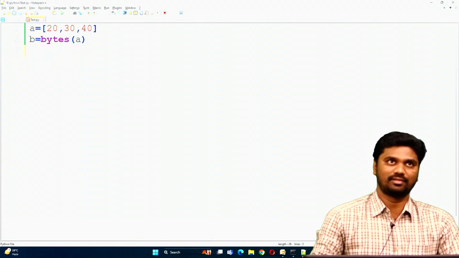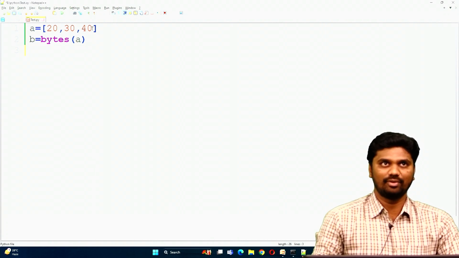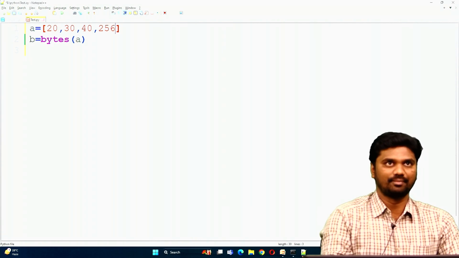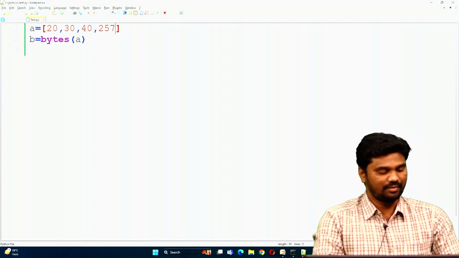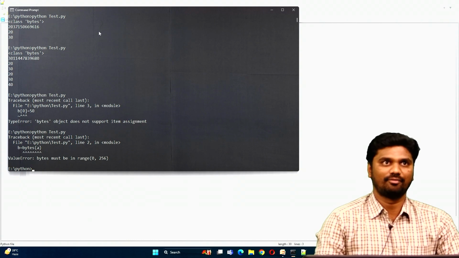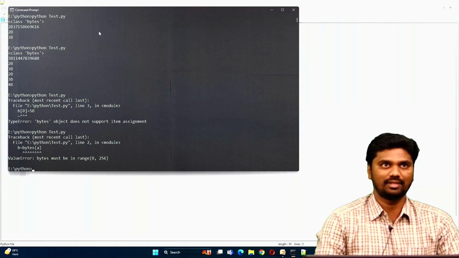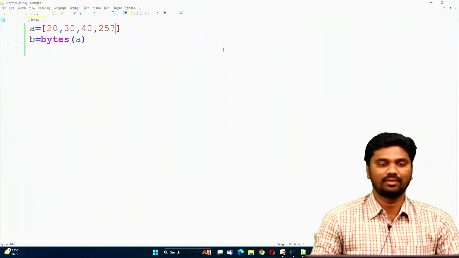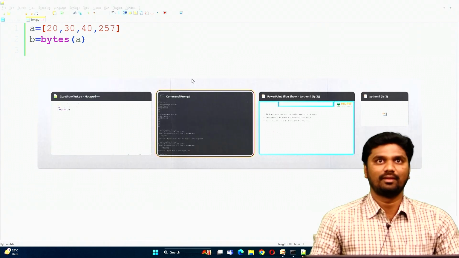Next, for example, if I want to store the value 257, right? Now see, what do we get? We get an error. Why? Because a byte represents a group of numbers, that is 0 to 255, as we discussed in the slides.